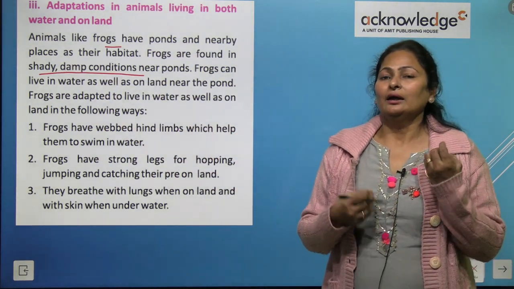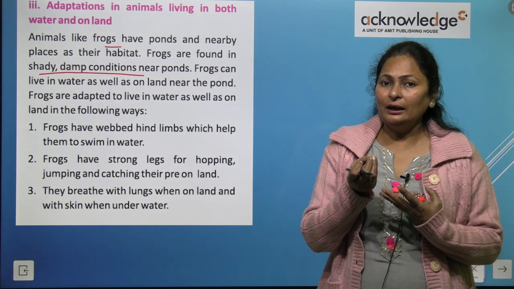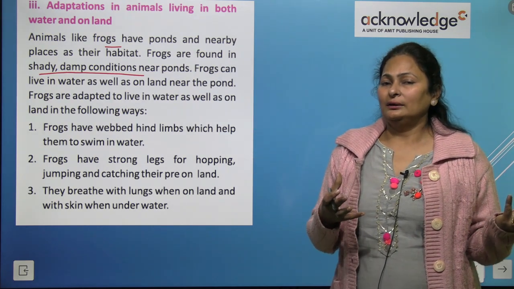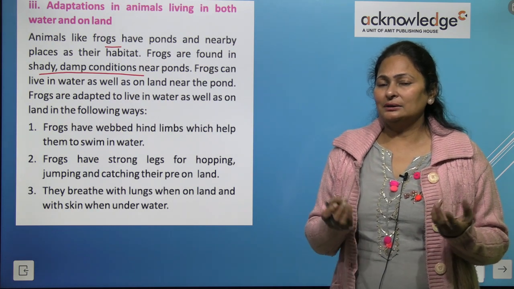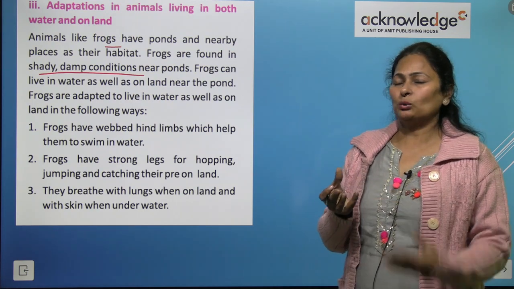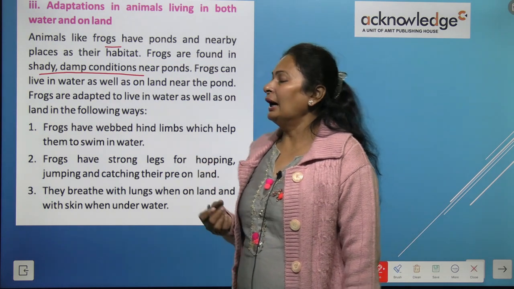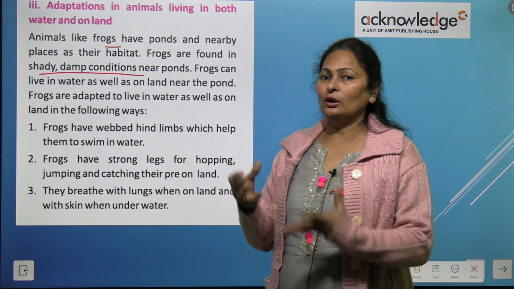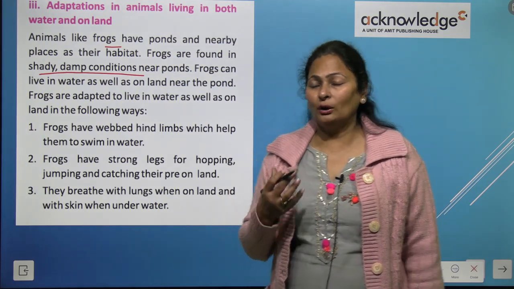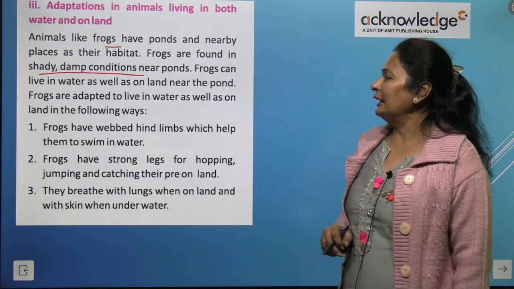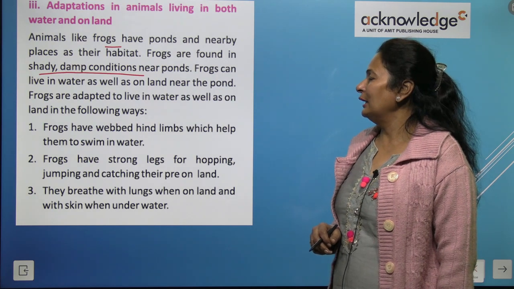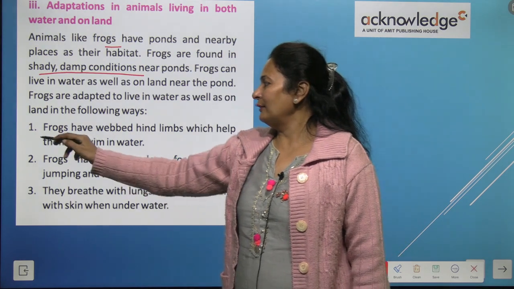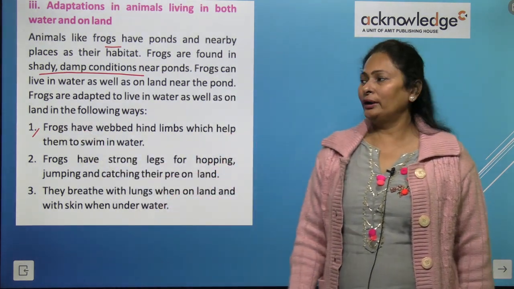Shady means where sunlight is there, but in less quantity. Damp conditions near ponds means waterlogging is there. Frogs can live in water as well as on land near the pond. So how do they survive on land and in water?